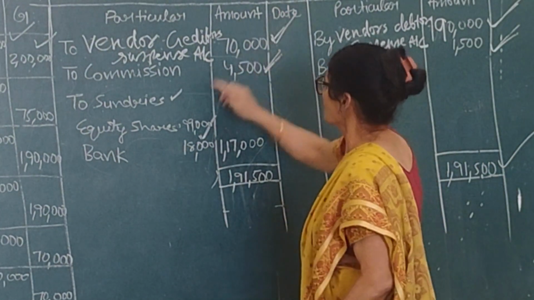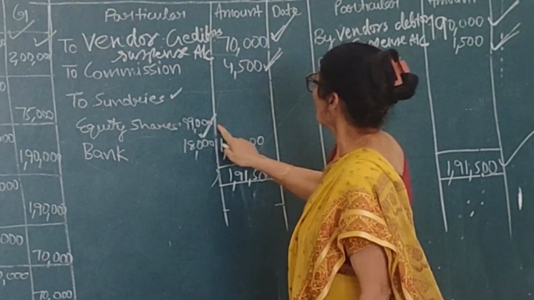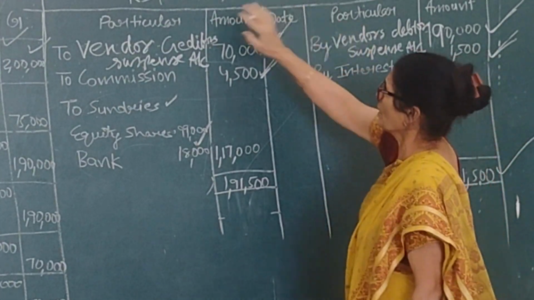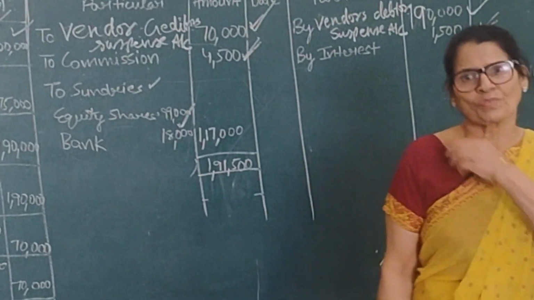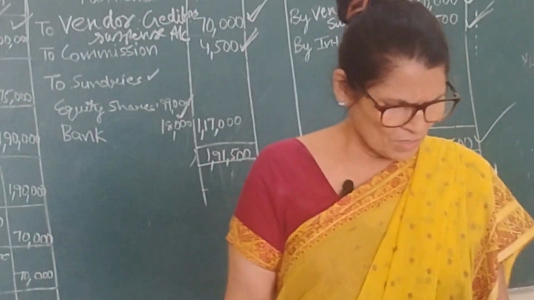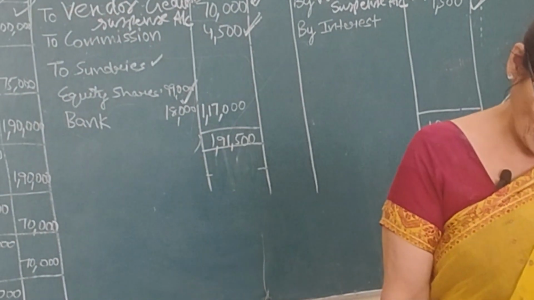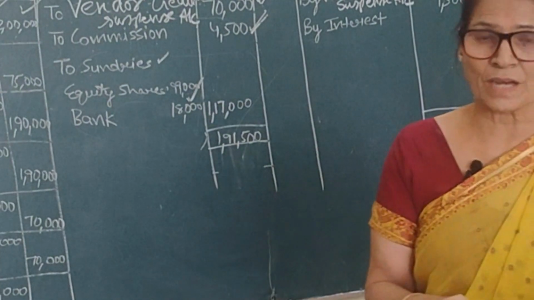Same. Ask current account debit to equity share 99,000, to bank 18,000 here. Interest account debit to ask current account 1,500. This 300 here, right? So I have already explained. Last entry, you will do the same thing whatever you have done last time.